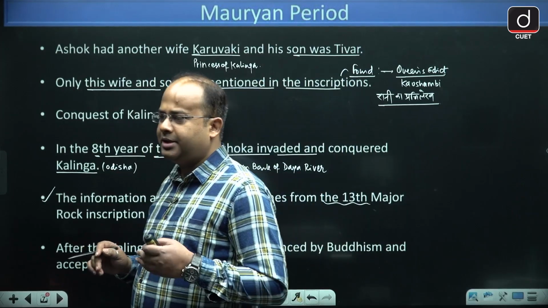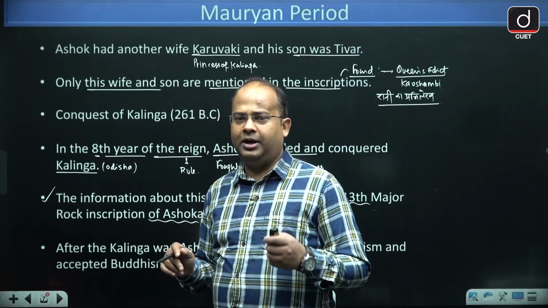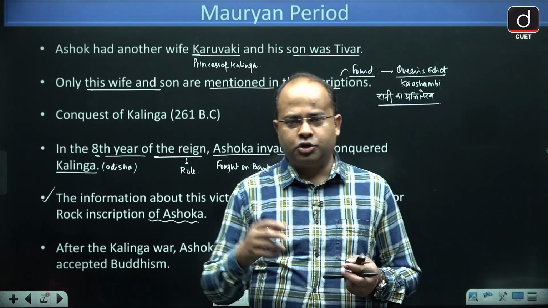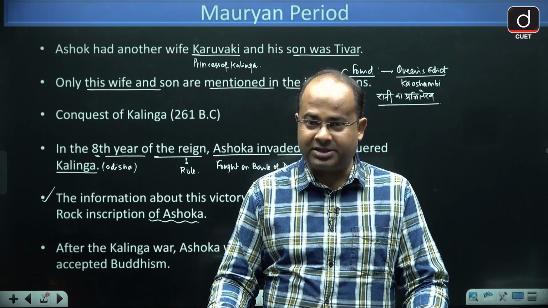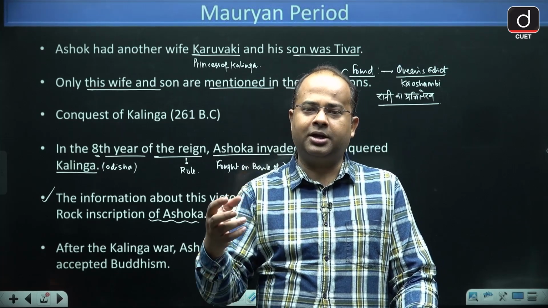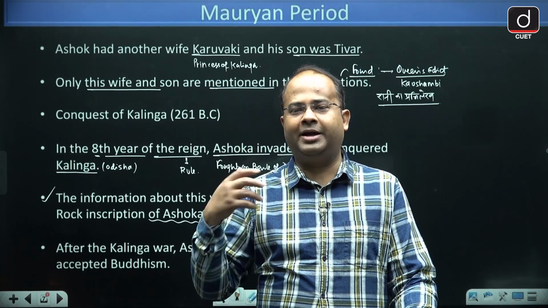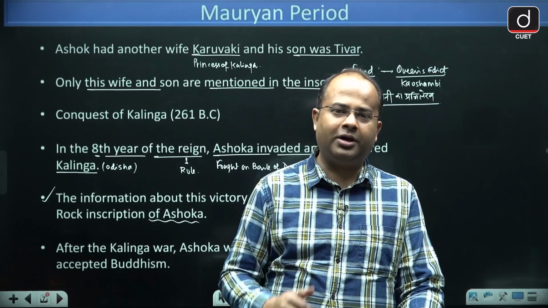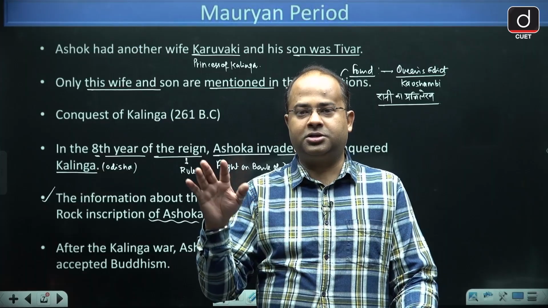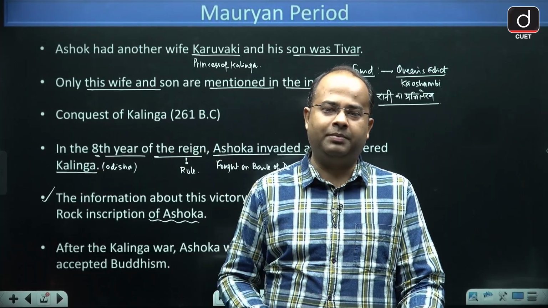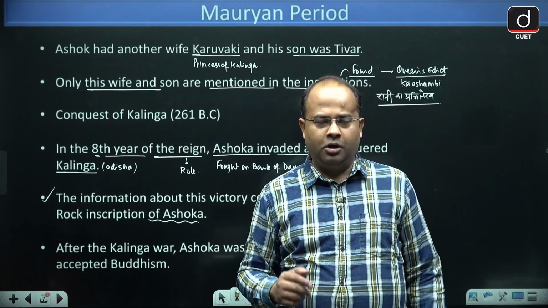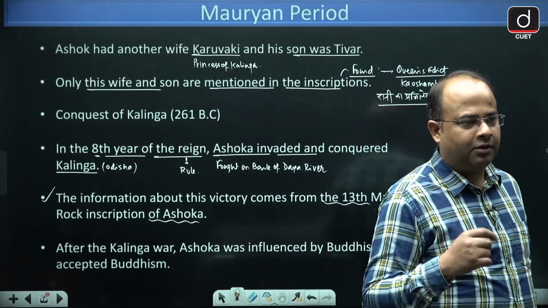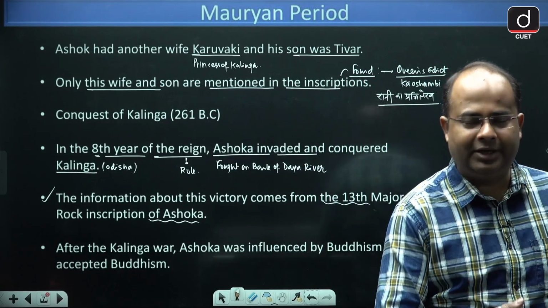Now when Ashok won Kalinga and came back to Magadh, he became very restless because he started thinking that just for a piece of land and to fulfill my ambition to make Akhand Bharat under the Mauryan flag, I killed many innocent people. So many innocent people were killed by me in that war. So he started feeling guilty.